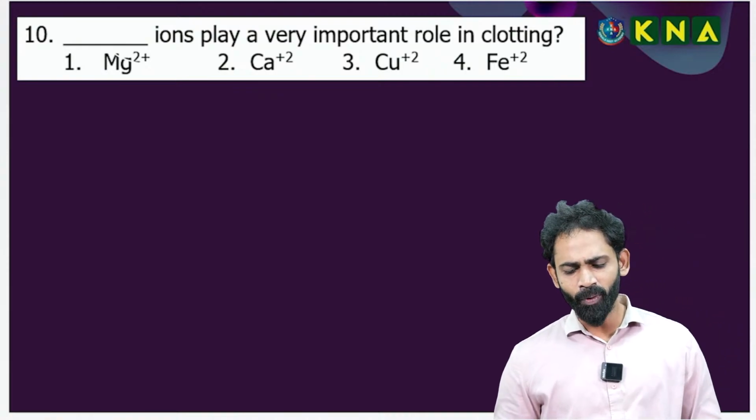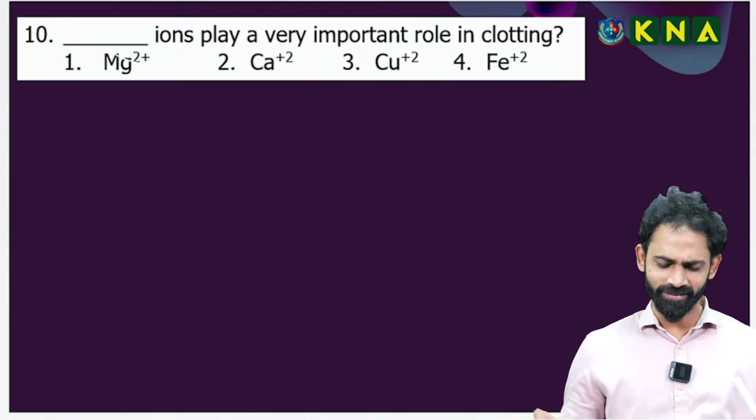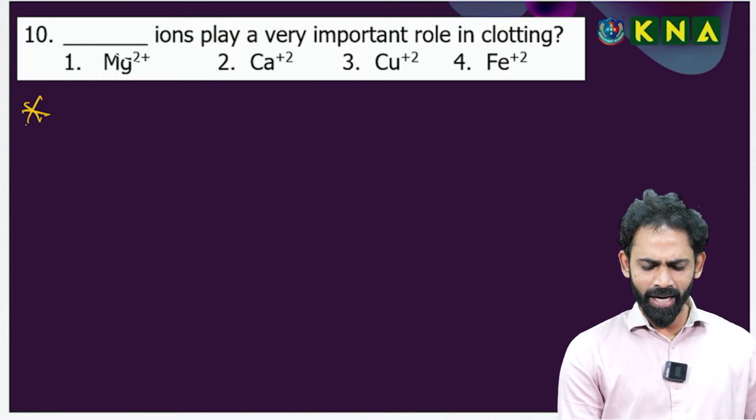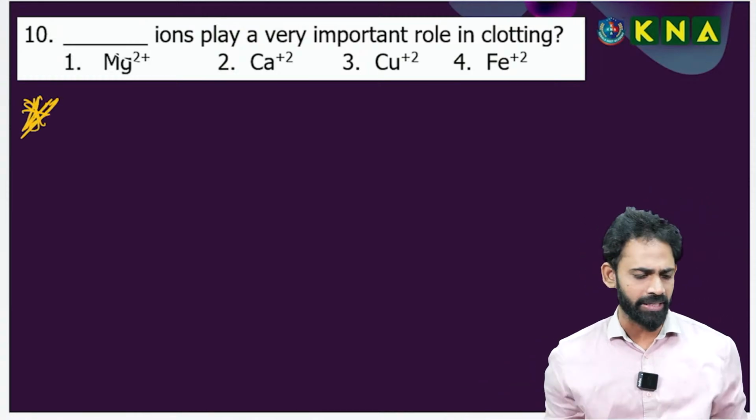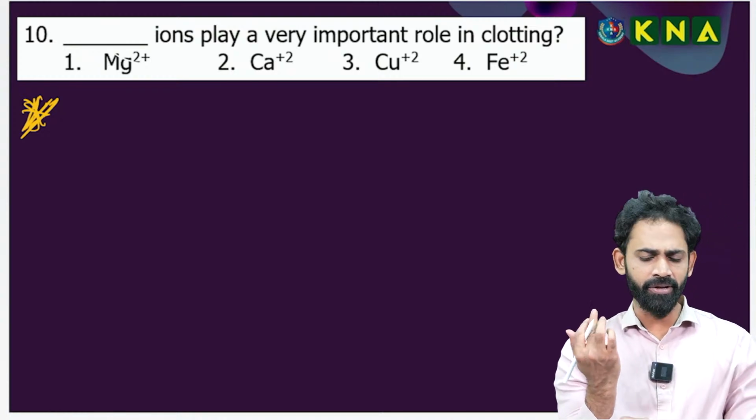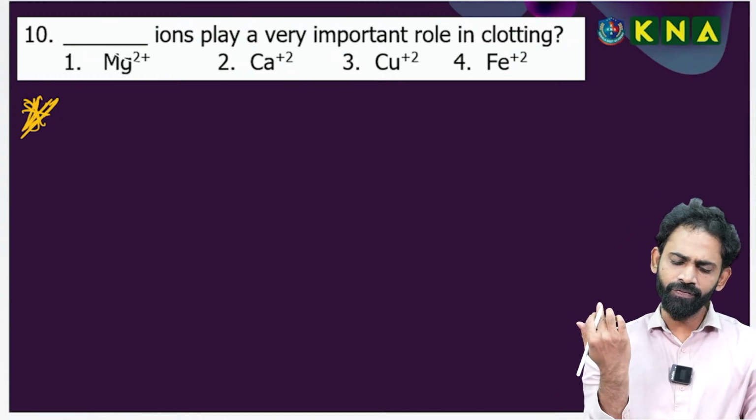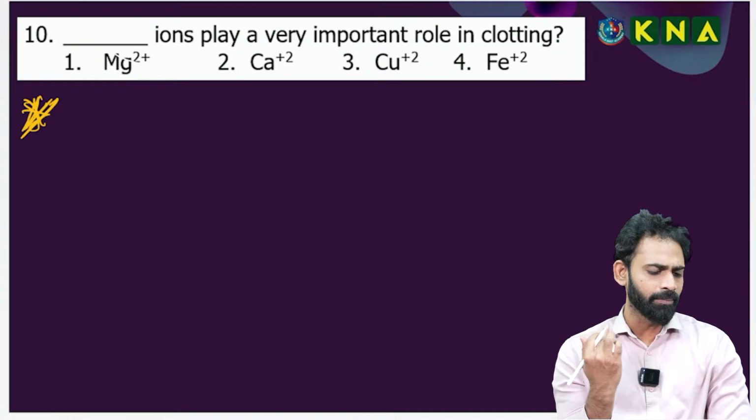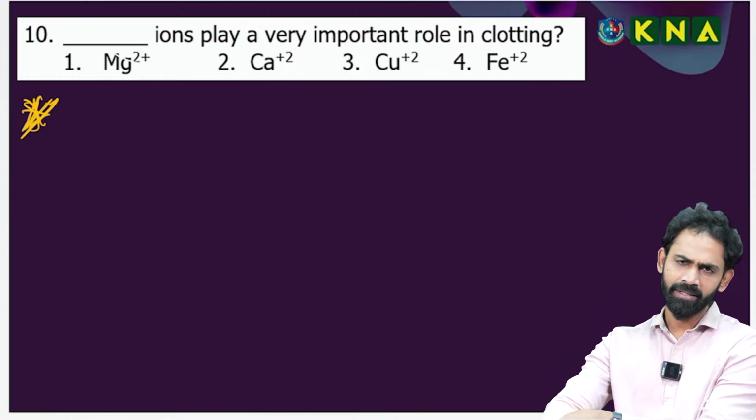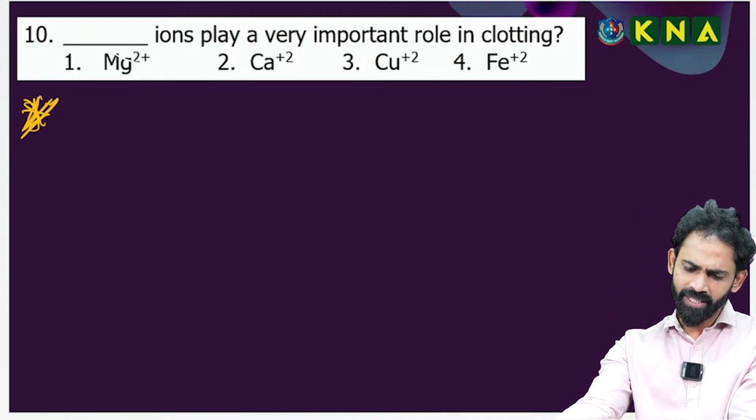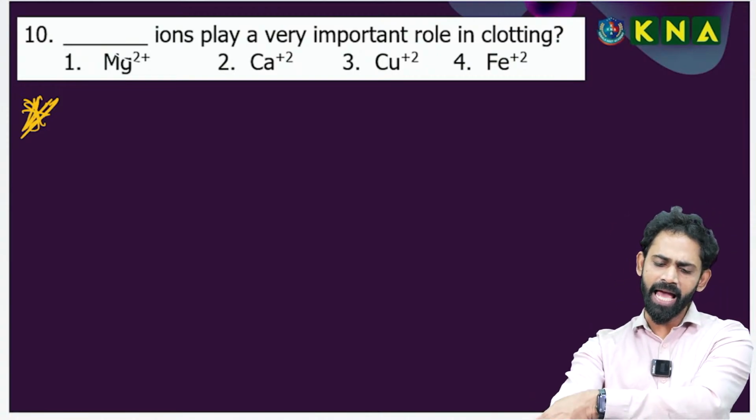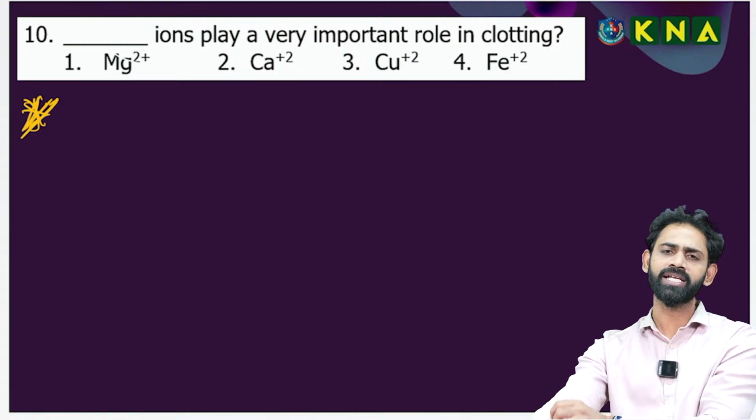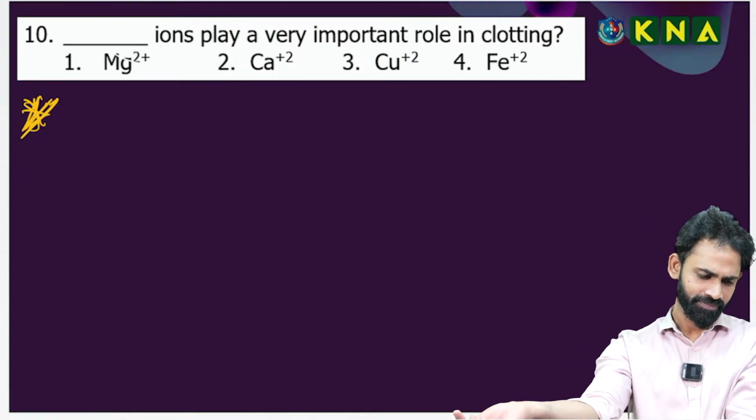Dash ion plays an important role in the clotting. Direct question, this is very important. Blood clotting we already said, so this is a why question, I will tell you. First, can you comment the answer? Which of the following ions plays an important role in blood clotting? Option 1, if you can't see properly, magnesium. Second one is calcium. Next one is copper ions. The next one is magnesium ions.